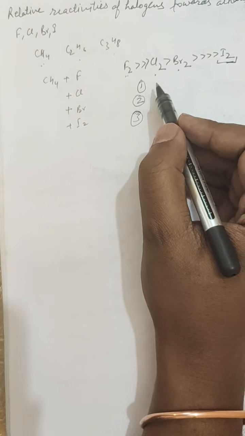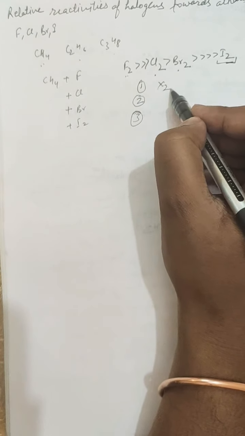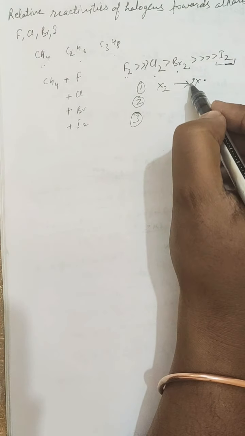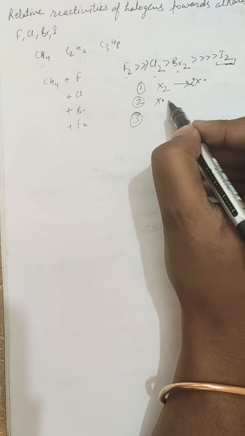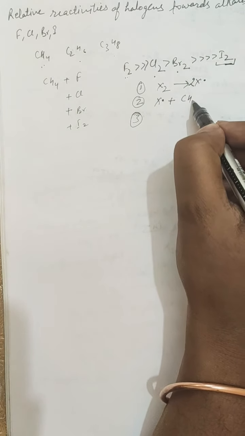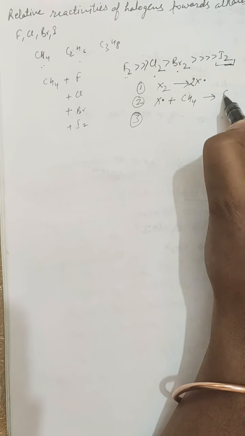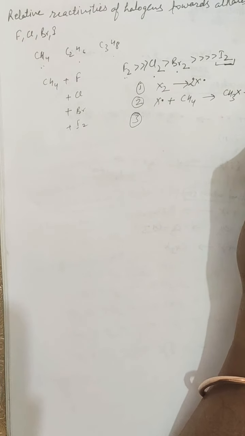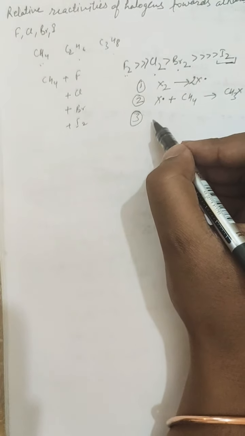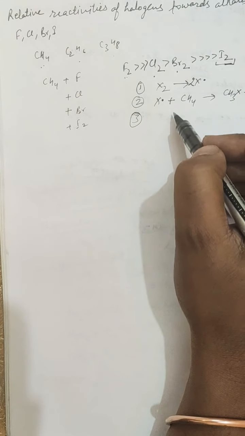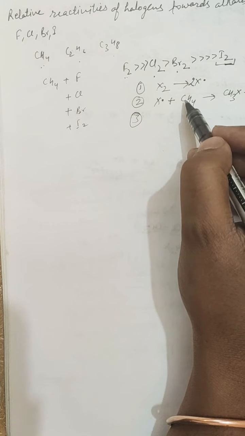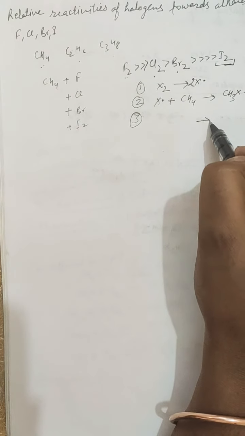During the chain initiation step, a free radical is formed from a particular halogen, and in the chain propagation step, that free radical reacts with a particular alkane, for example methane, to form the methyl halide plus this hydrogen free radical. And in the chain termination steps, the different free radicals which are formed during the first two steps react together to form the deactivated product.